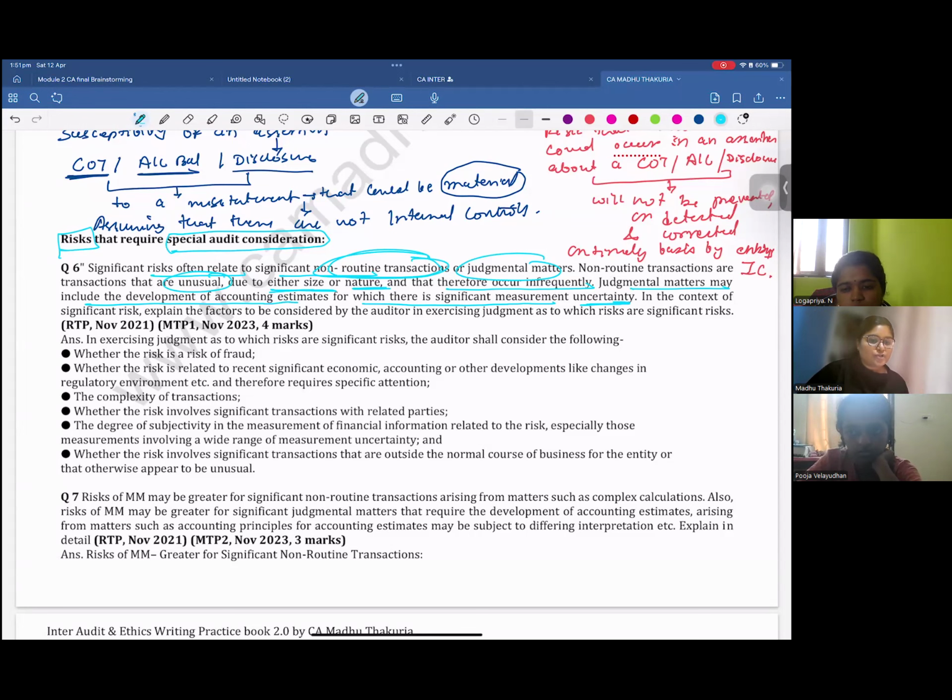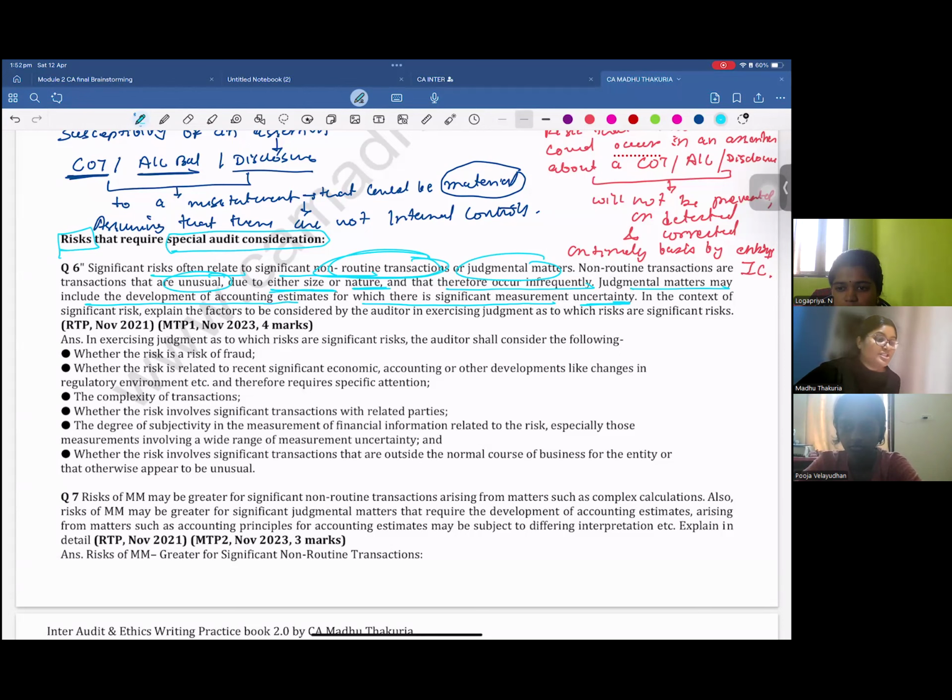Priya, sometimes it can be gratuity. For example, gratuity is payable only after the employee has spent certain years, like 4.8 years or so with the client, and then only the gratuity becomes payable. But the company makes provision every single month. So there is a complexity, and that is why the provision for gratuity is not calculated by the client, it is actually done by the actuaries, the people who qualify the exam of actuary.